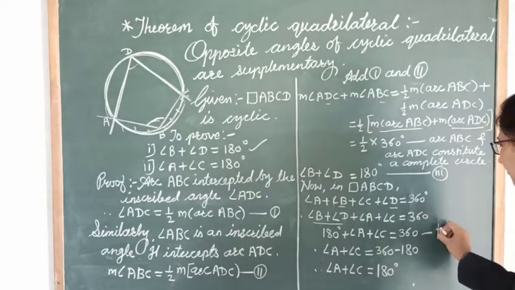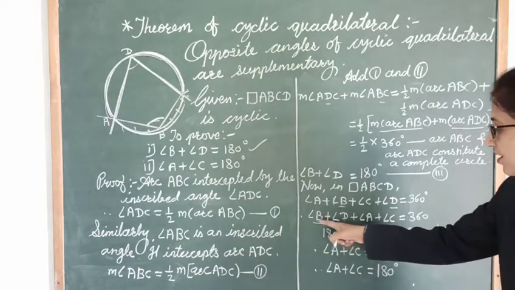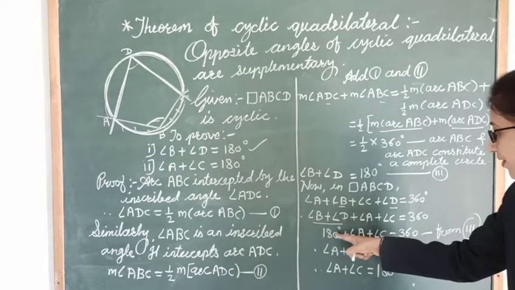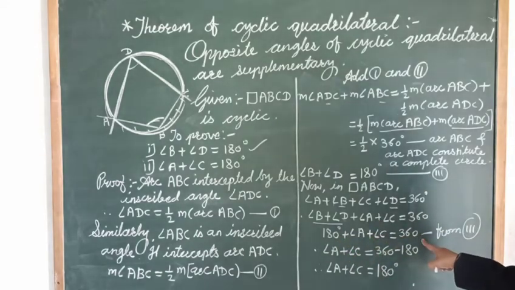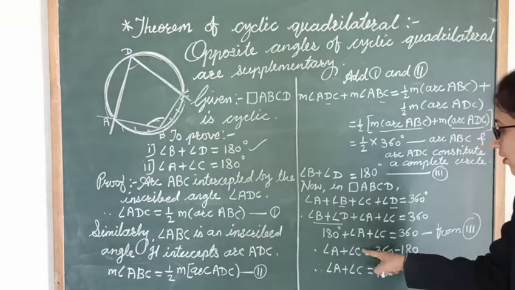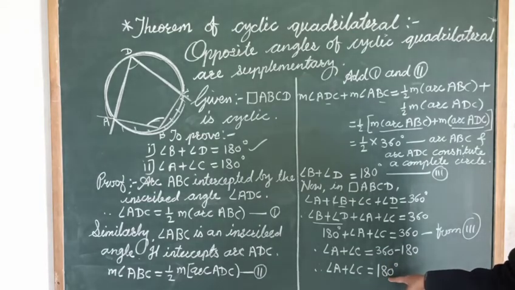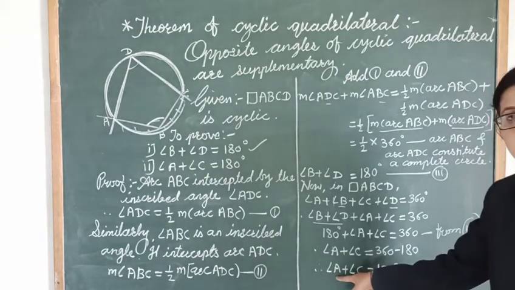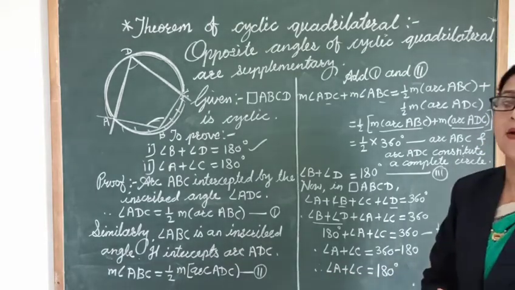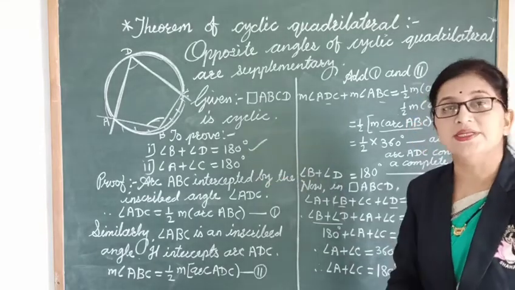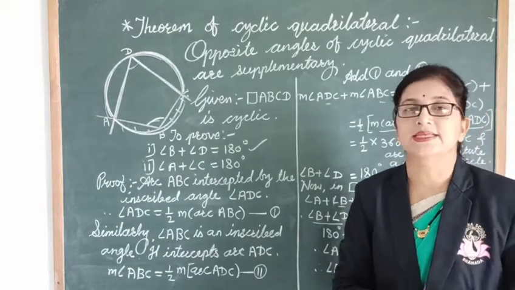So here we can say from third, instead of angle B plus angle D, we write 180 plus angle A plus angle C is equal to 360. Now angle A plus angle C is equal to 360 minus 180, that is 180. So in this way we have proved that angle A plus angle C is equal to 180. So we have proved that both pairs of opposite angles of a cyclic quadrilateral are supplementary. I hope it's clear to you.